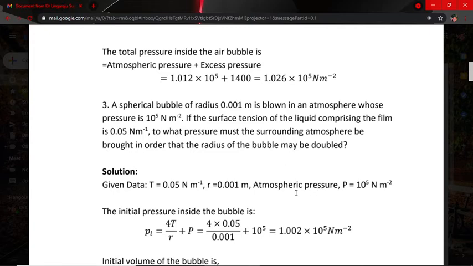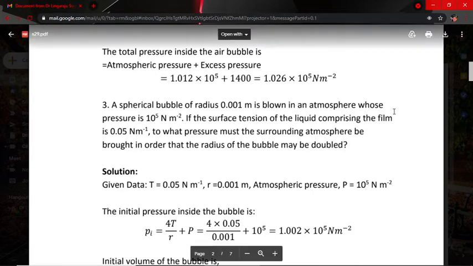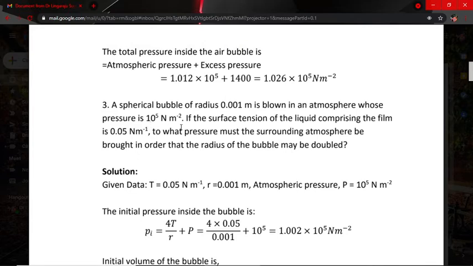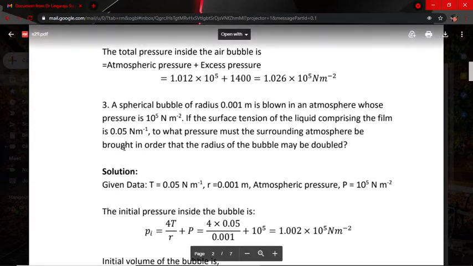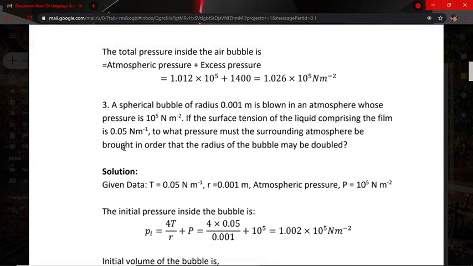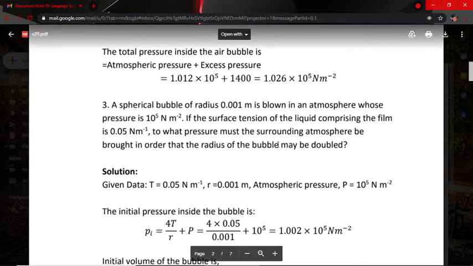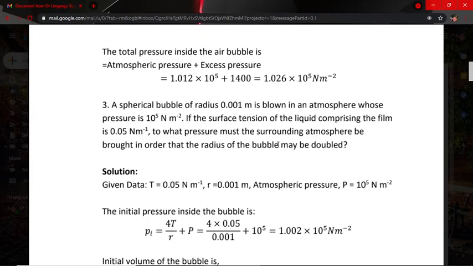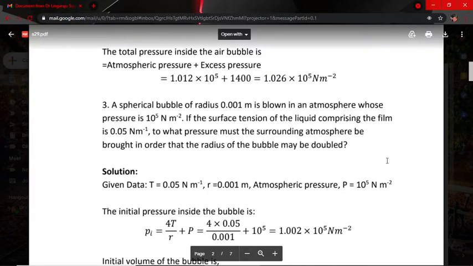The spherical bubble of radius 0.001 meter is blown in an atmosphere whose pressure is 10 to the power of 5 Newton per meter square. If the surface tension of the liquid composing the film is 0.05 Newton per meter, to what pressure must the surrounding atmosphere be brought in order that the radius of the bubble may be doubled? It is a very simple and also interesting problem.